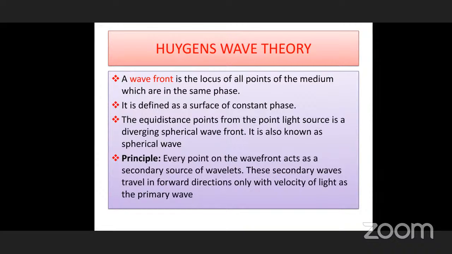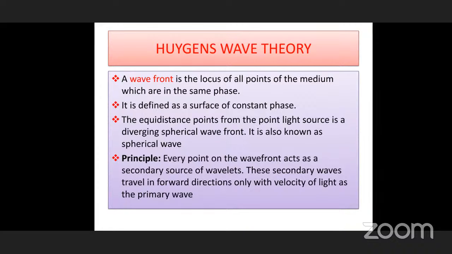A wave front is the locus of all points of the medium which are in the same phase. It is defined as a surface of constant phase. All the points on this wavefront are in the same phase, and joining all these, we get a surface three-dimensionally.